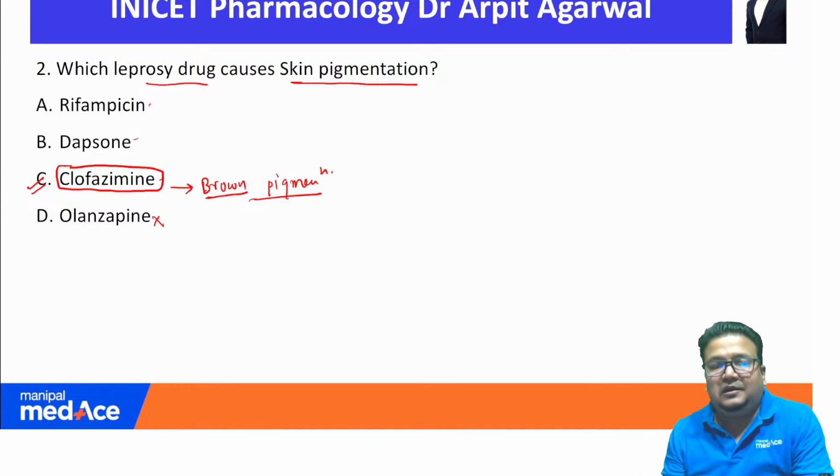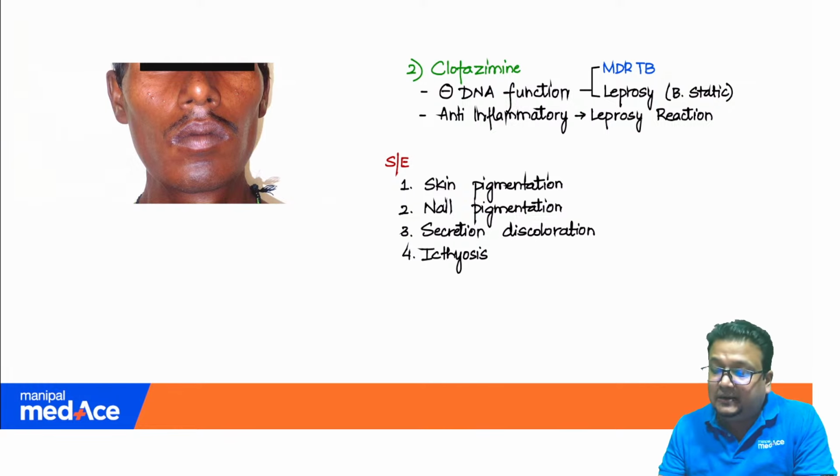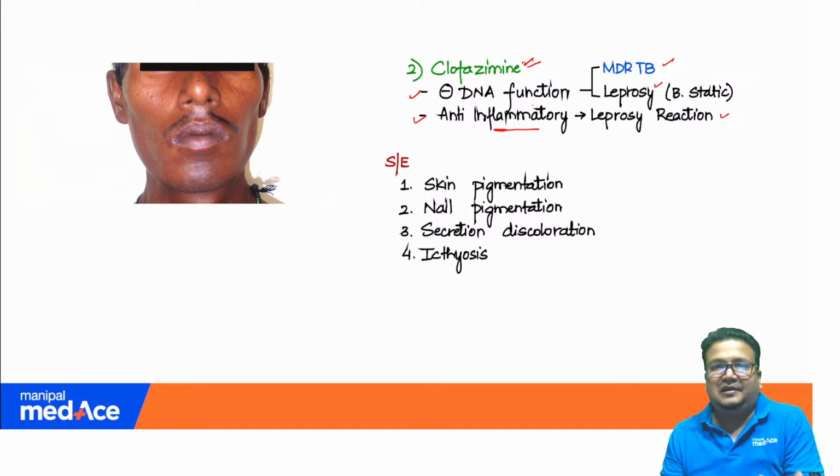Clofazimine is the drug. Again, the question was well discussed in our lectures, and this is a screenshot from our notes, and you see clofazimine. We have written that it has two mechanisms of action. It interferes with DNA function and it has anti-inflammatory action. Based on the DNA interfering action, it finds use in leprosy as well as in multi-drug resistant tuberculosis, and based on anti-inflammatory action, it finds use in lepra reaction. So the mechanism and uses are clearly explained.